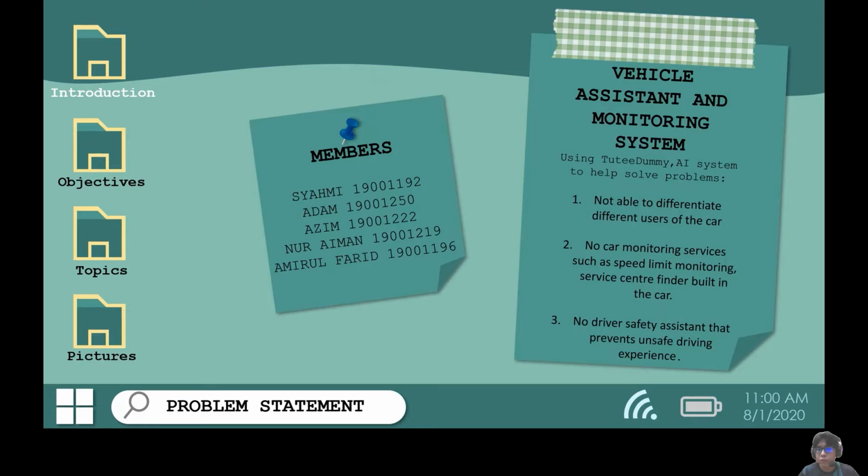The topic for our project is a vehicle assisted and monitoring system. We will use the Tuti Dummy, that is an AI system, to help solve car problems. Nowadays, cars are not able to differentiate different uses of the car. In the car, there is no car monitoring service such as speed limit monitoring, or service center finder built into the car. There is no driver safety assistant that prevents unsafe driving experience.